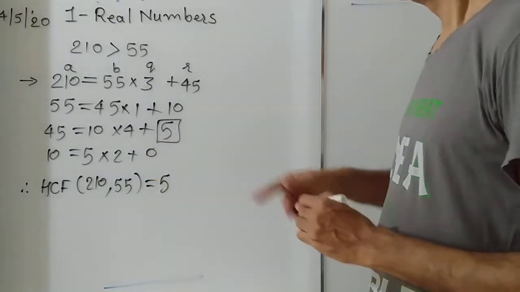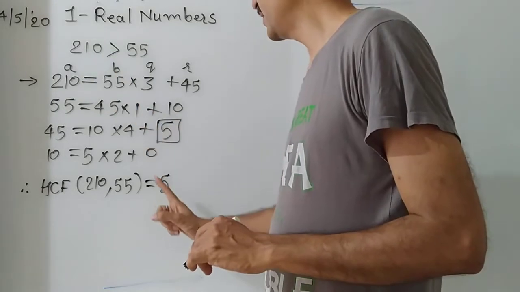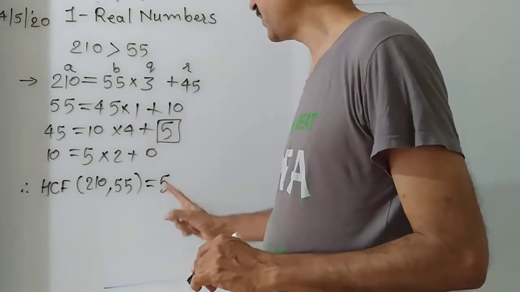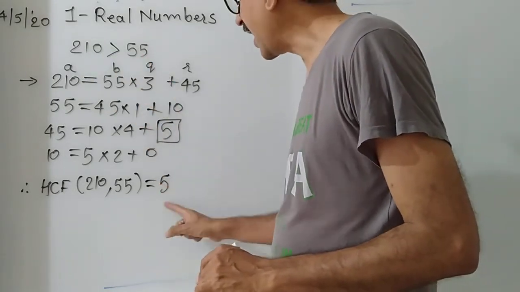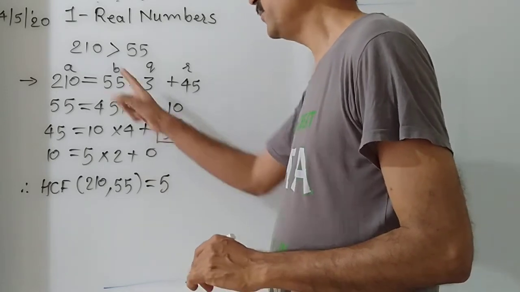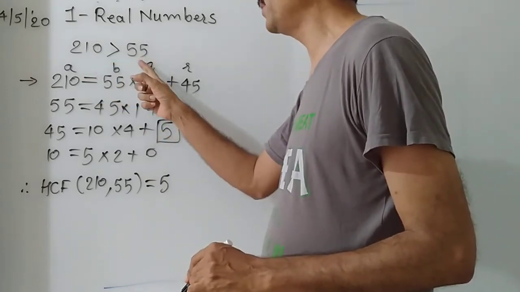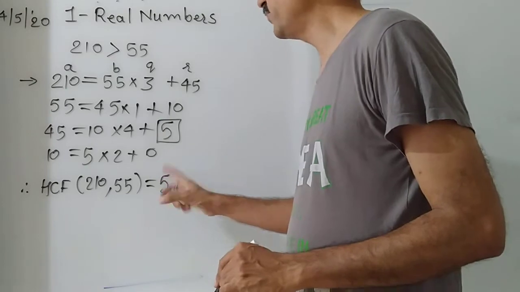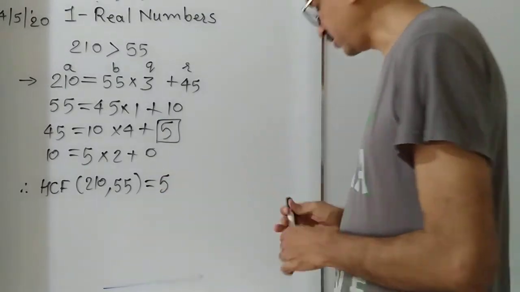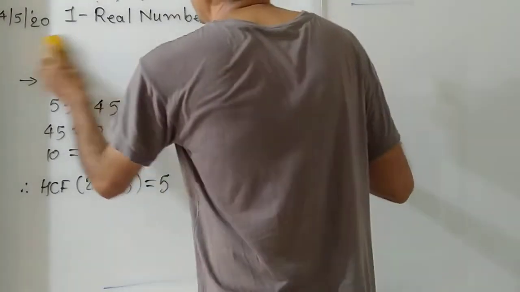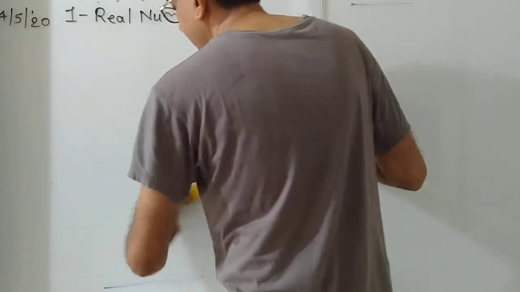Understood? We can divide 210 by 5 as well as 55 by 5. This is the highest common factor. If we factorize 210 and 55, the highest common factor would be 5. Understood?